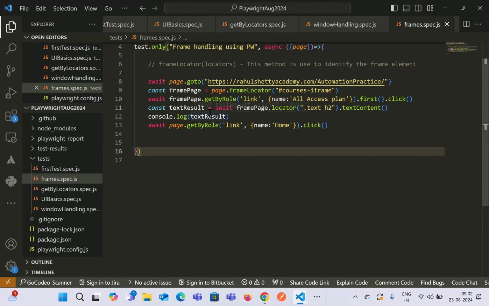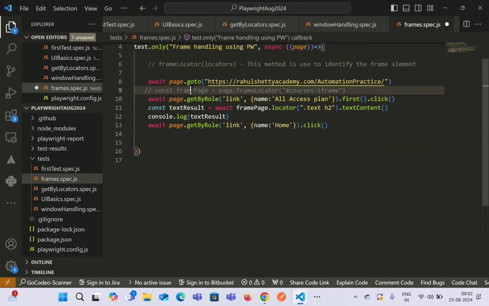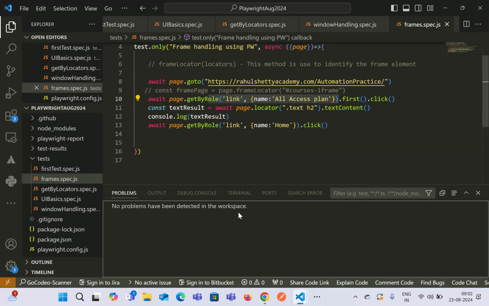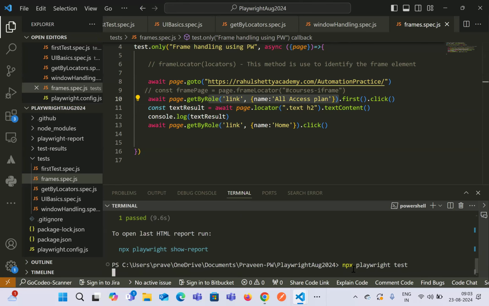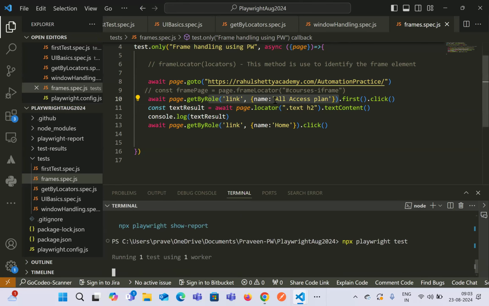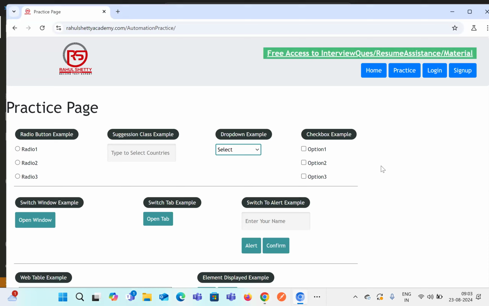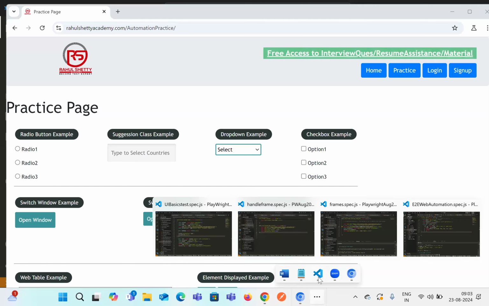No problem. Okay. Now, I'll just take a couple more minutes. Let's say you just use page over here without switching to the frame. Then we can see that it will fail, saying it is unable to identify this particular element. We basically have to switch to the frame, meaning take the control to the frame, and then do some kind of operation. Here it will say it is unable to identify the element, so it will keep waiting for the default time that we have, and after that it will fail.